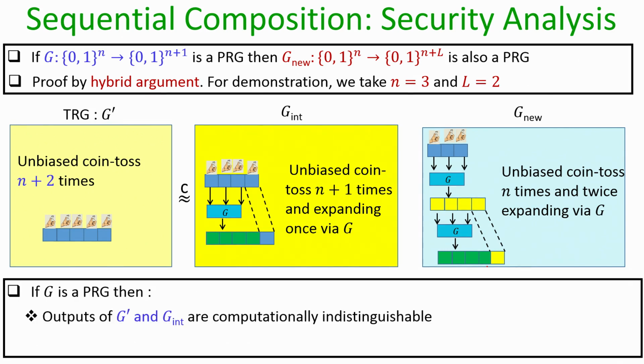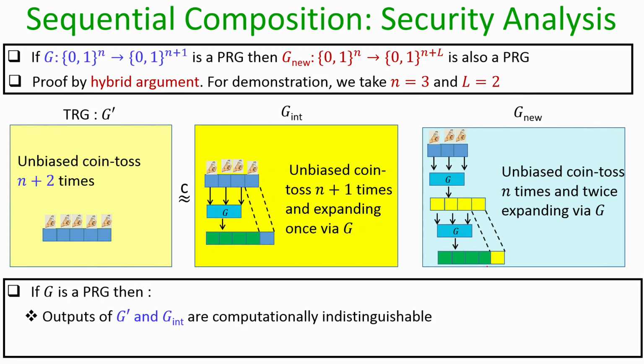Now, in the hybrid argument we can prove that if the construction G, which expands a 3 bit uniformly random string to a 4 bit pseudo random string, is a PRG, then the construction G dash and the construction G-int are indistinguishable. That means no polynomial time distinguisher can distinguish apart a sample produced by G dash from a sample produced by G-int.